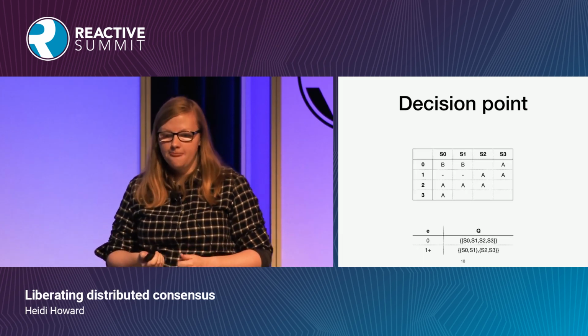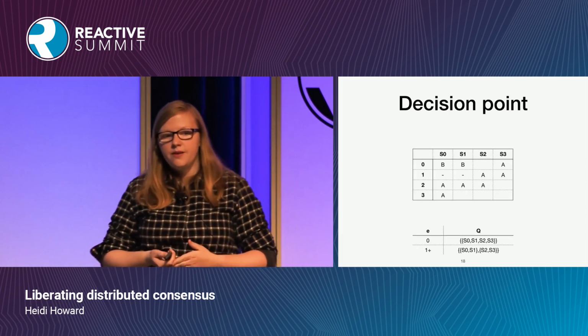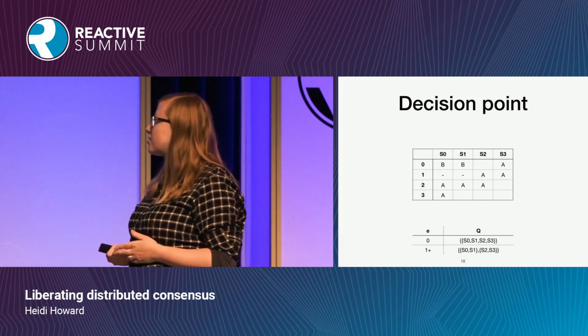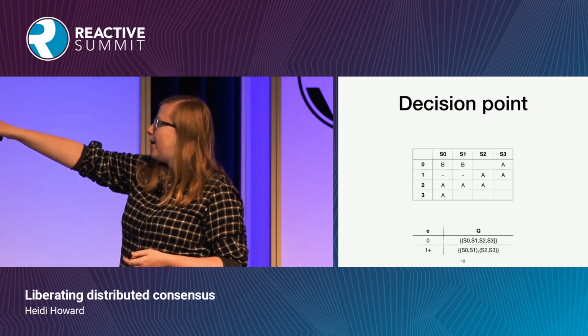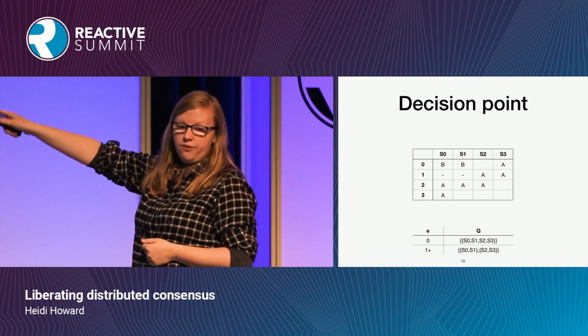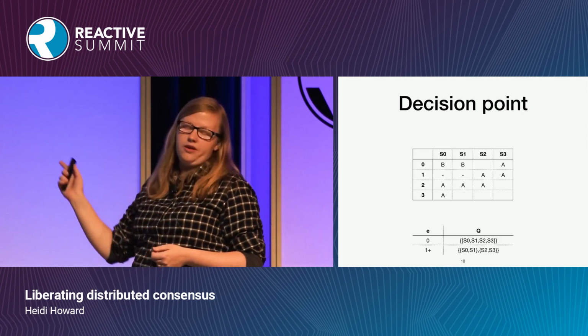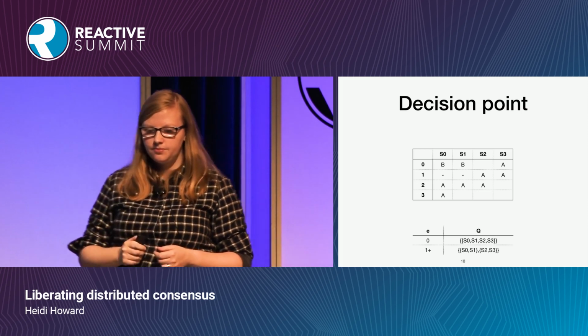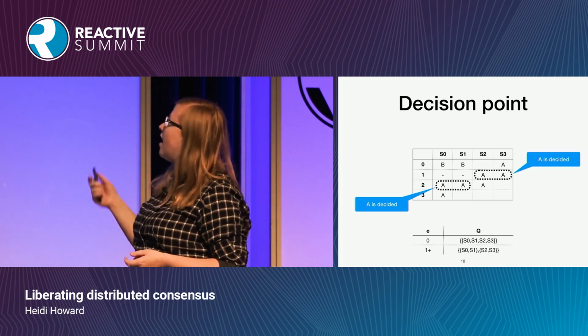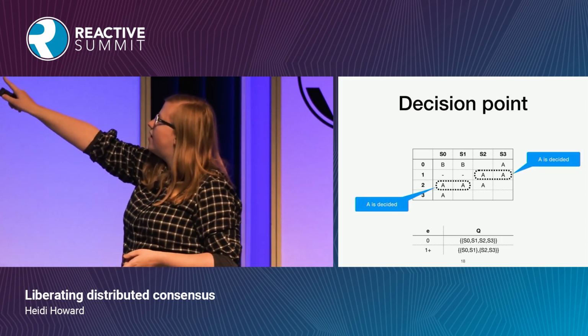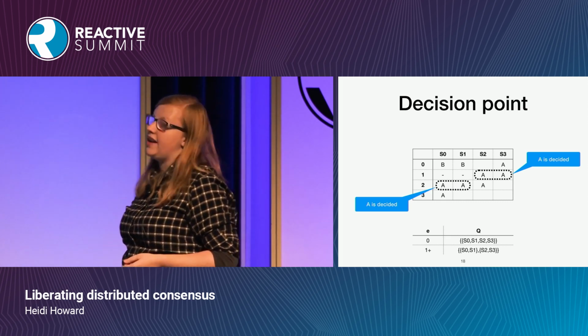Great. Here's another example. This time we have different quorums for different epochs. So epoch 0 requires everybody to be involved, all 4 of these servers. Epochs 1 onwards just require 1 pair of servers. And here we can see a decision has been reached at epoch 1, and a decision has been reached again at epoch 2.